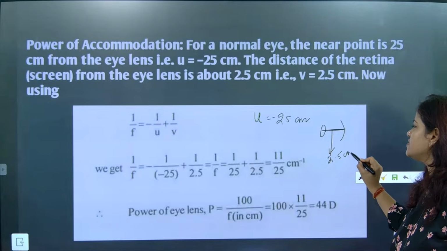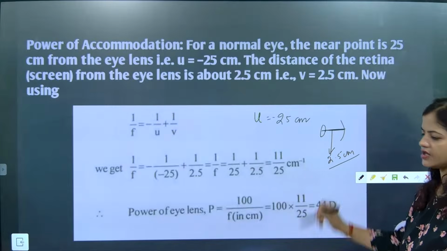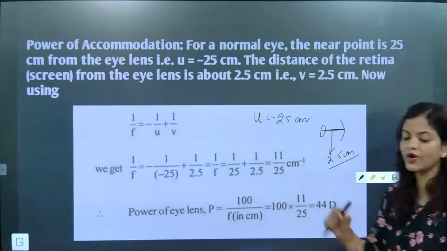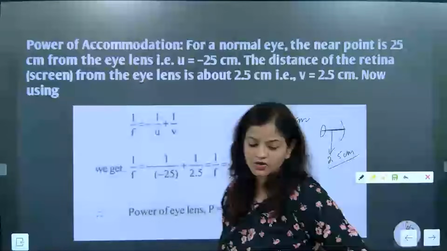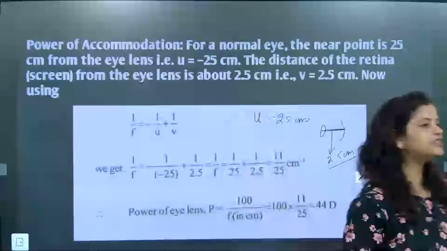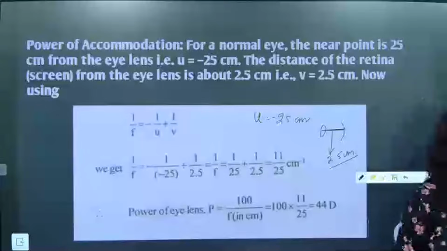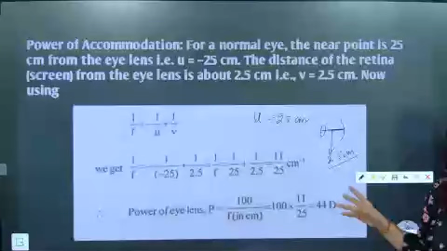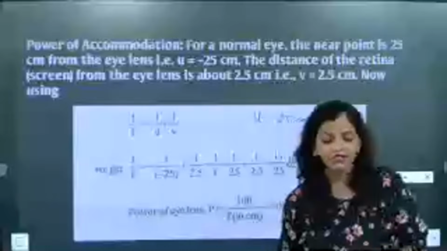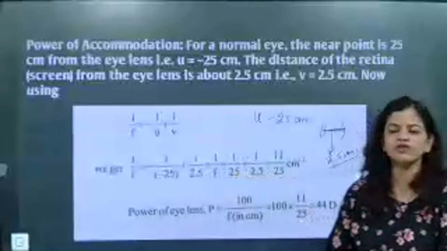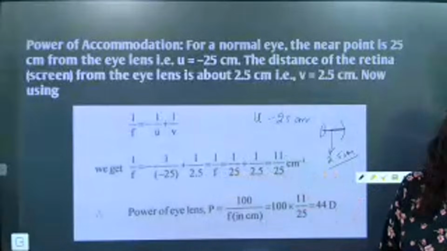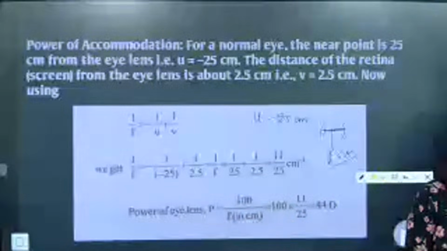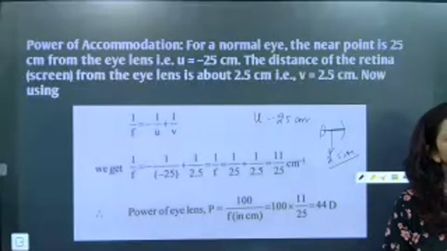2.5 centimeter. Absolutely correct. Super. So the retina to lens distance is 2.5 centimeter. Now, what we will do here is use the lens formula to get the focal length. What is the focal length coming here? 1 by f is 11 by 25 centimeter. Now, power of accommodation is 1 by focal length.